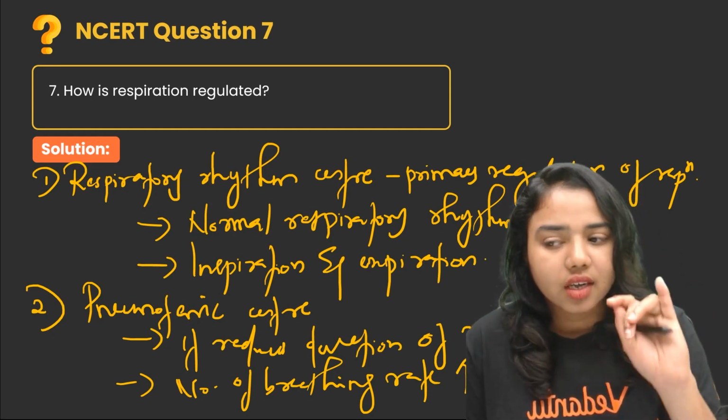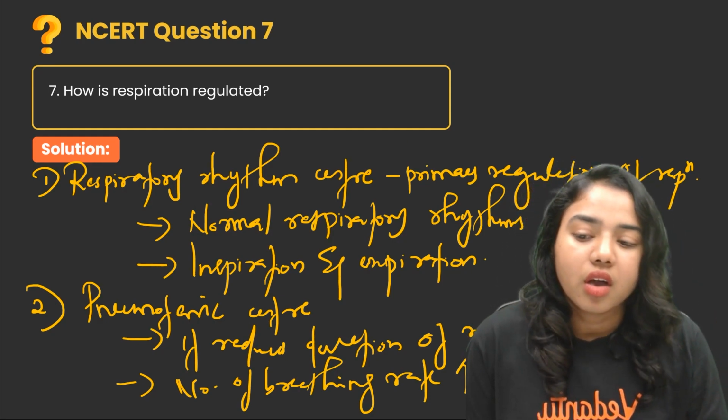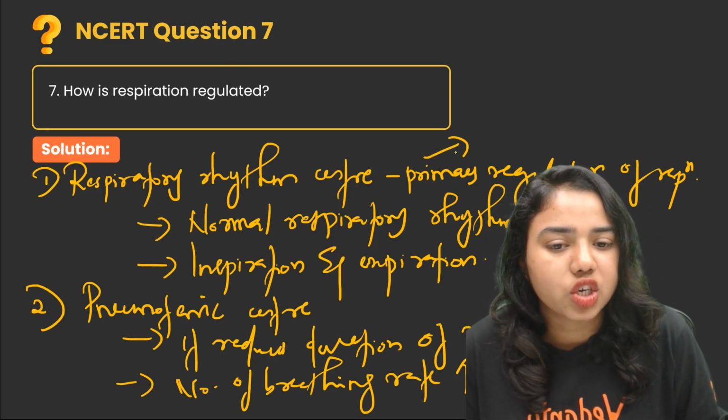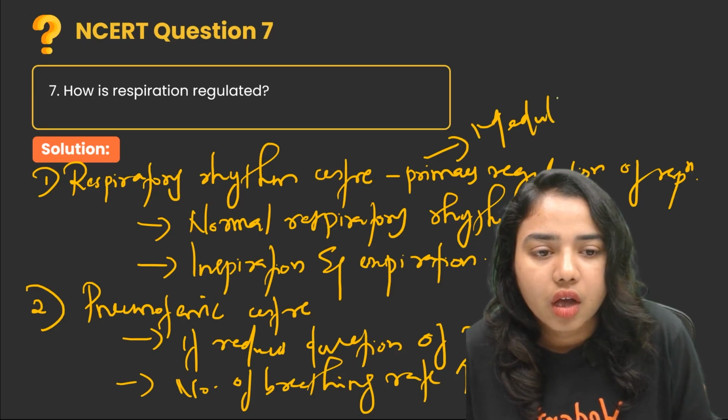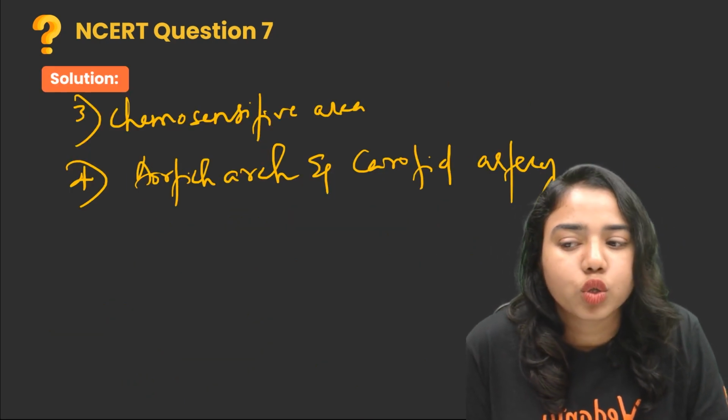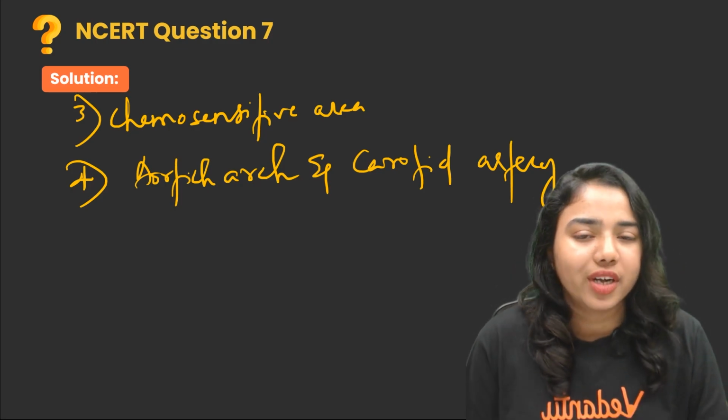There are 4 centers. Number 1 is respiratory rhythm center. It is present in the medulla region of our brain. And next one is pneumotaxic center. Third one is chemosensitive area, and the fourth one is aortic arch and carotid artery.